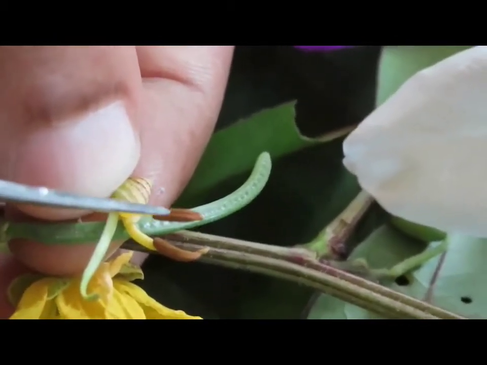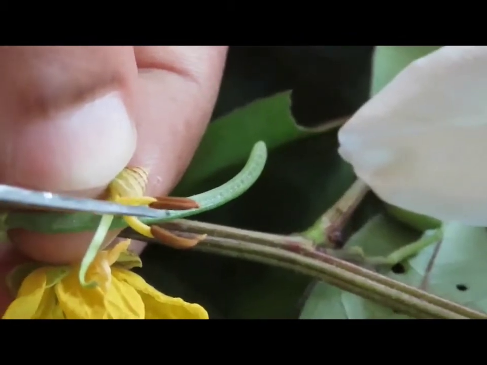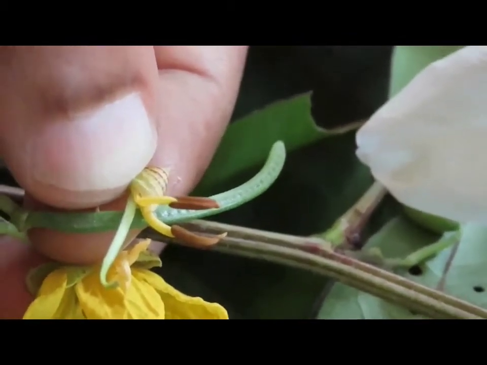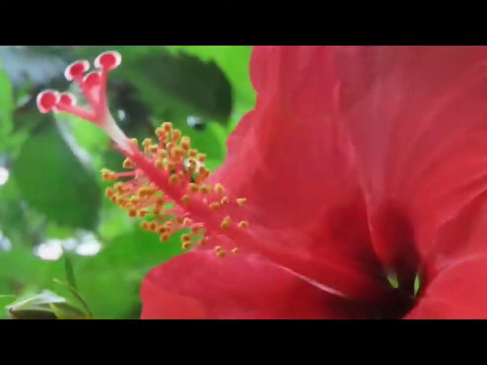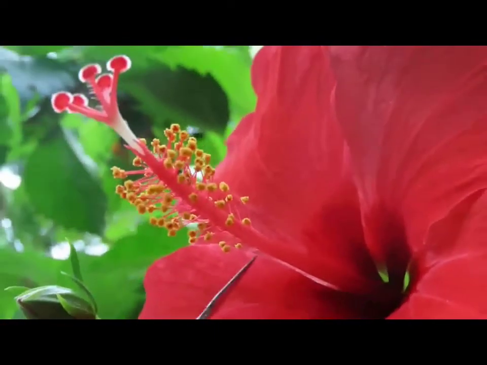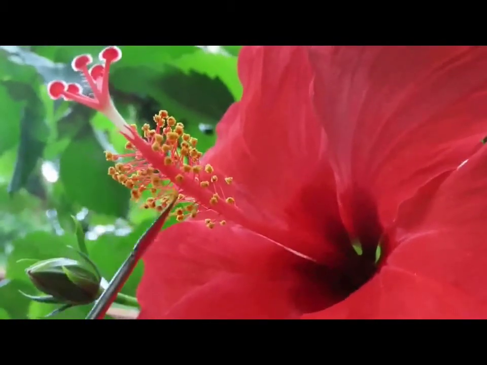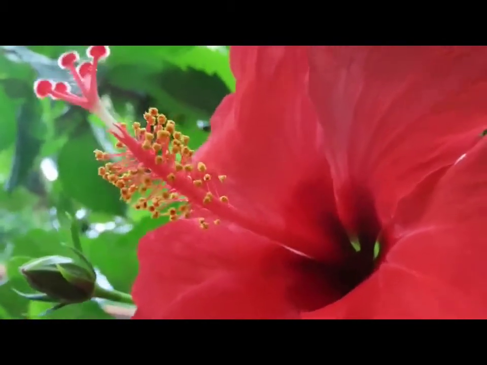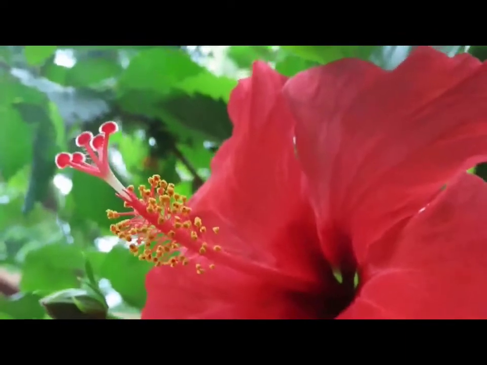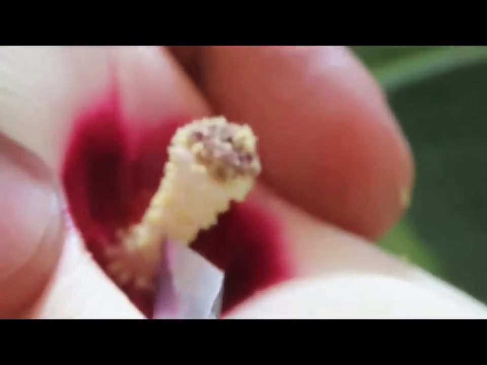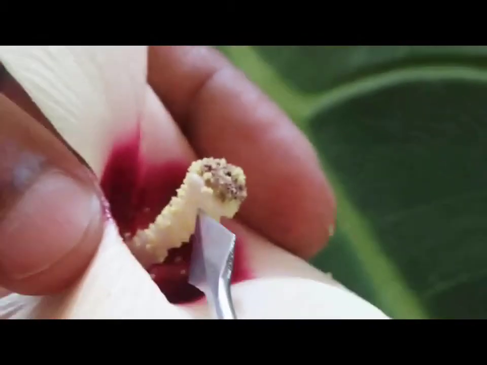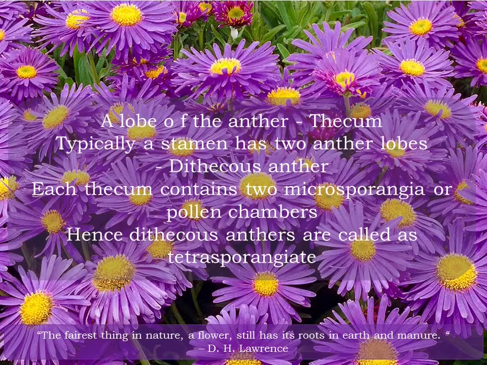Hence, such stamens are said to be tetrasporangiate. But in some angiosperm families like Malvaceae, the anther has only one theca which contains two microsporangia. Such anthers are called monothecous or bisporangiate.